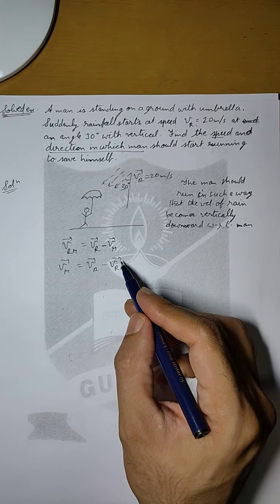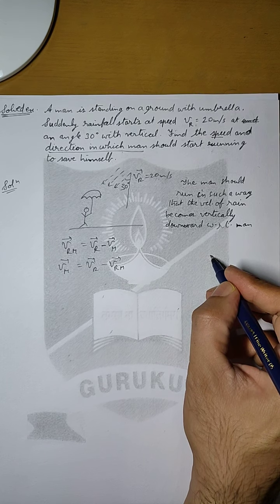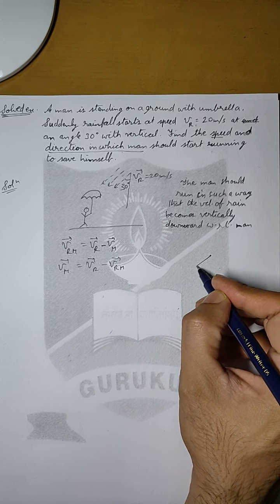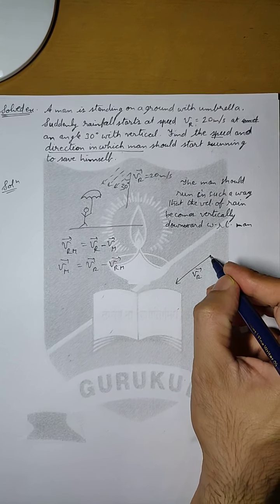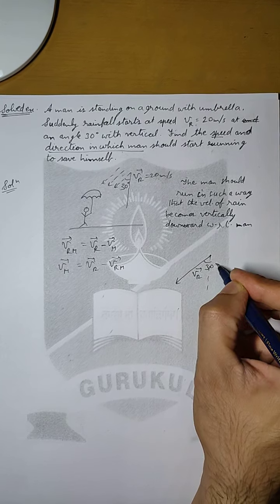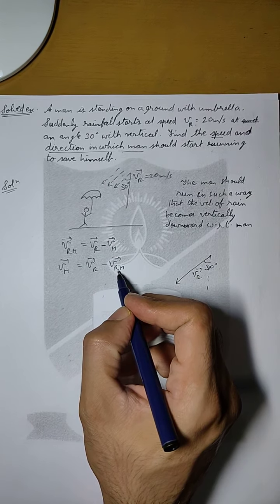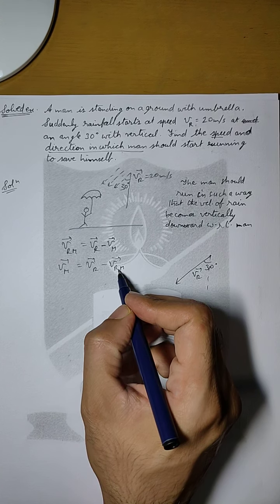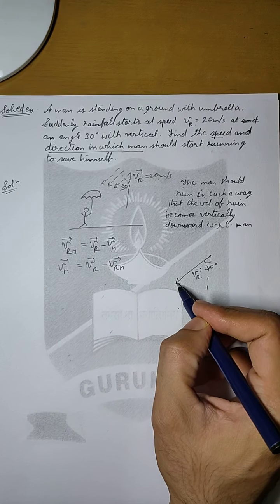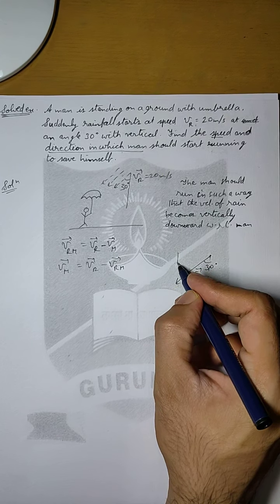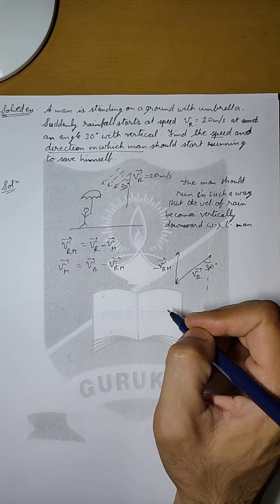So if we draw the vector diagram of this situation, then Vr is in this direction. This is the direction of Vr, which is at an angle of 30 degree, like this, and the relative velocity Vrm is in downward direction, but since we have minus Vrm, so it will be in upward direction. This will be the direction of minus Vrm.